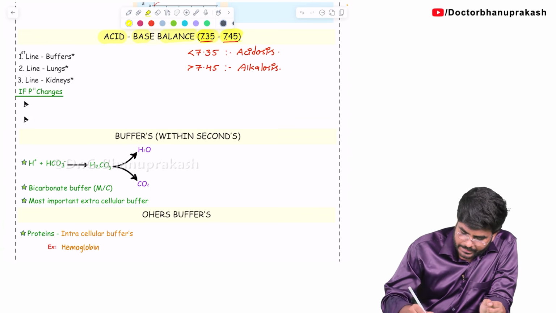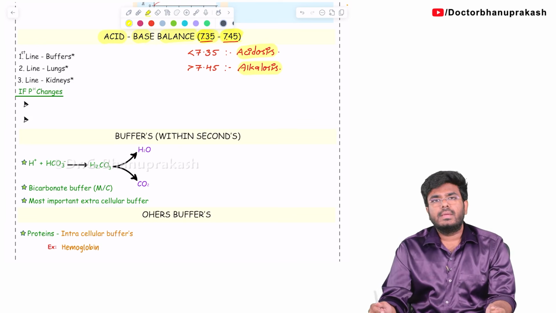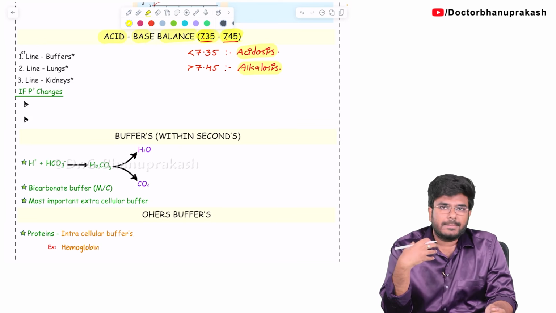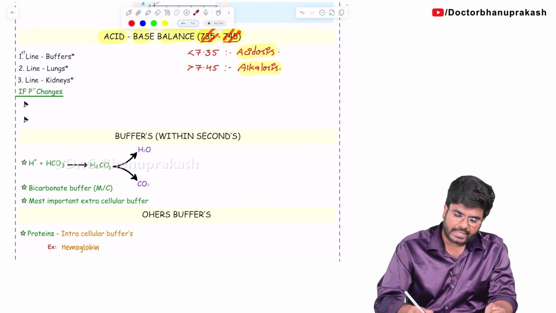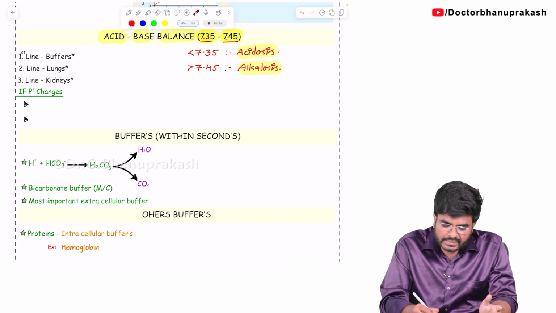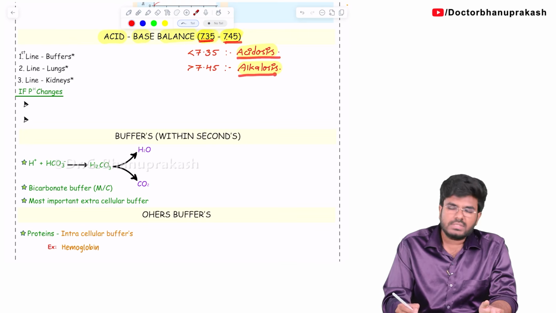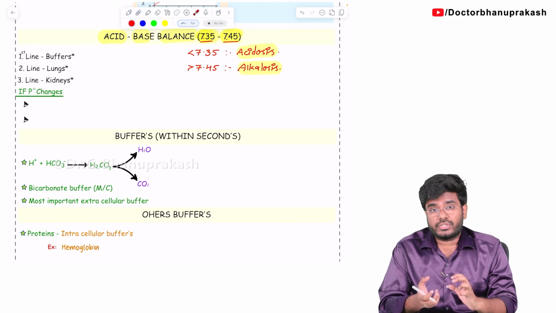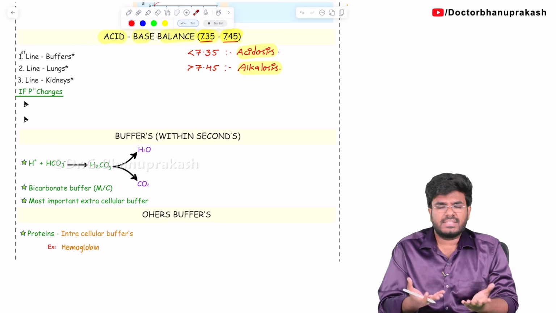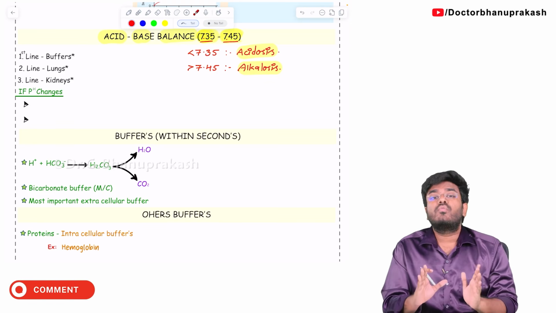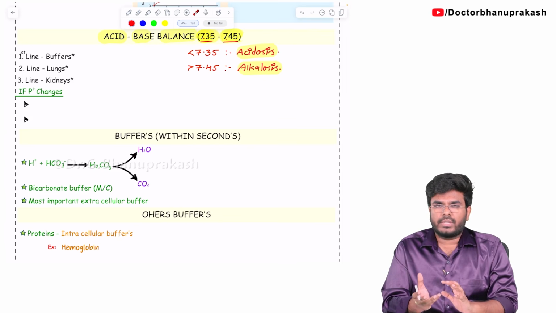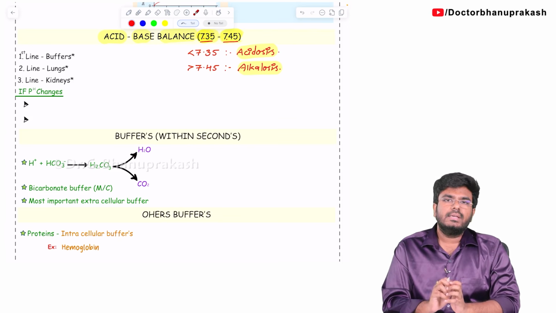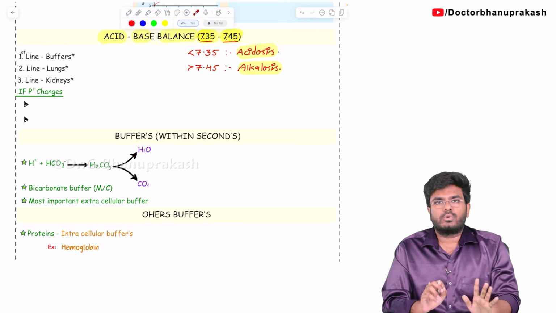So why is it bad, this acidosis and alkalosis? Because our enzymes are designed in such a way that they will only work in this particular pH. If there is any change in the pH, that is either acidosis or alkalosis, the protein structure will undergo denaturation. Enzymes are nothing but proteins, right? So any change in pH will cause the denaturation of the proteins, which affects the shape of the proteins, so ultimately the enzymes will stop functioning. Enzymes are also proteins, don't forget.